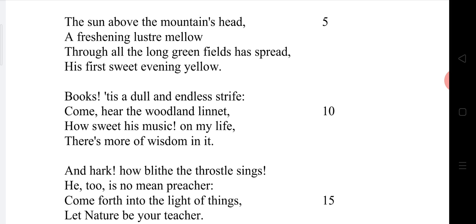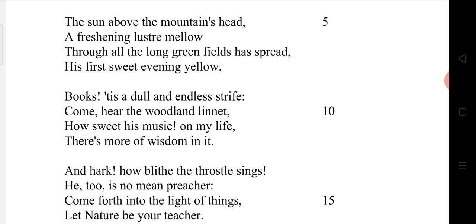The sun has spread the sweet evening yellow color throughout the long green fields. My dear friend, how marvelous this sight would be to look at. How mesmerizing, how wonderful it would be. Come on, let us go together and watch the beauty of the sun setting.